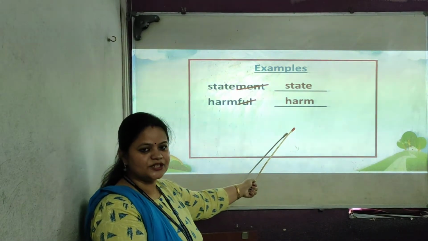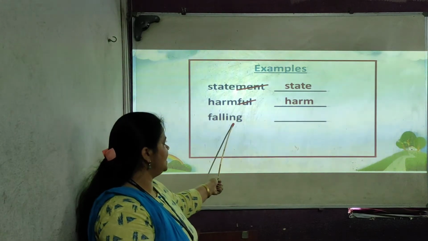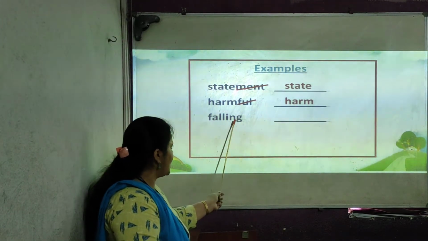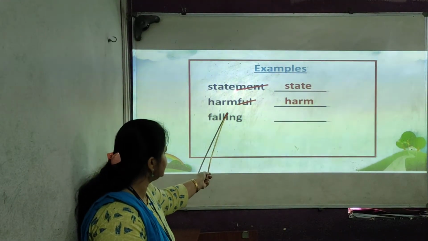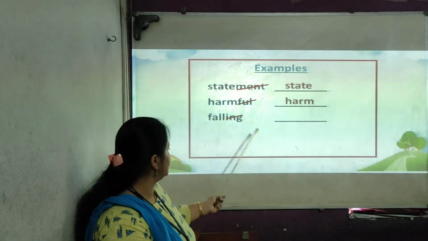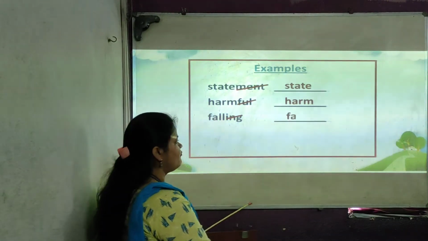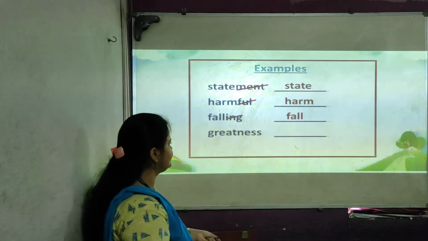Harm. Understood, students? We'll see the next one. Falling. At the end of this word, is ing there? Yes, ing is given. If you strike off this ing, which word will you get? Fall.